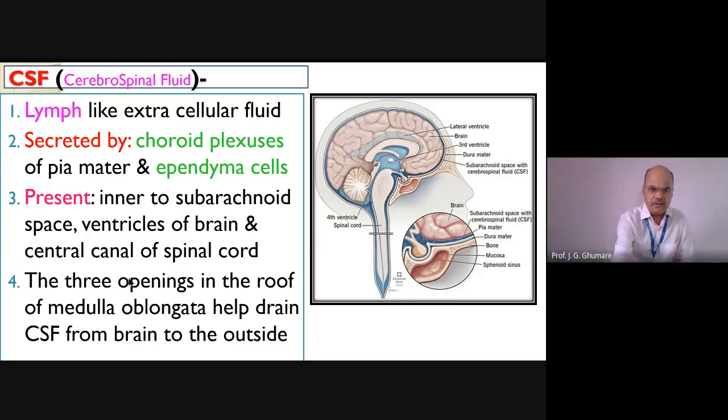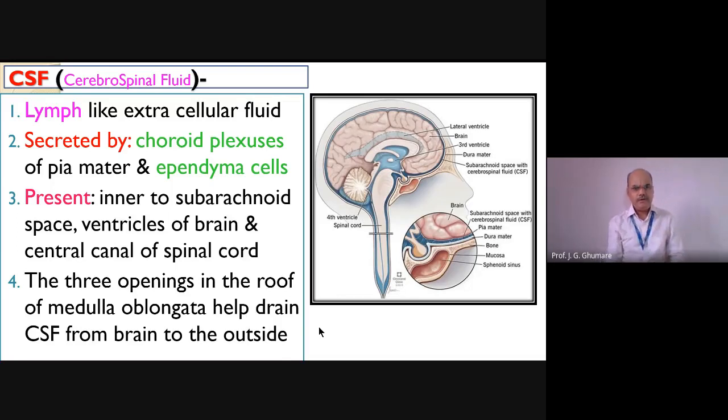This fluid will come out through three openings present in the roof of the medulla oblongata. See, here we are going to discuss the part of the brain called medulla oblongata. The fluid comes out of this brain part to the lower part through these three openings, which we'll name afterwards, and which help to drain cerebrospinal fluid from the brain to the outside, remember. So three openings drain from the roof of the medulla oblongata to the rest of the part. This is something about the introduction.